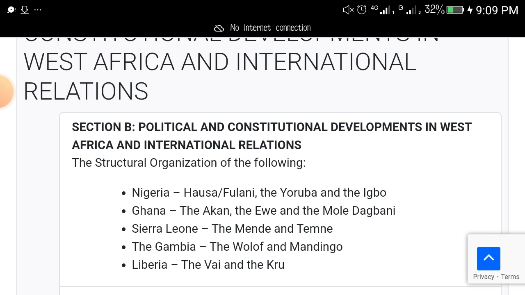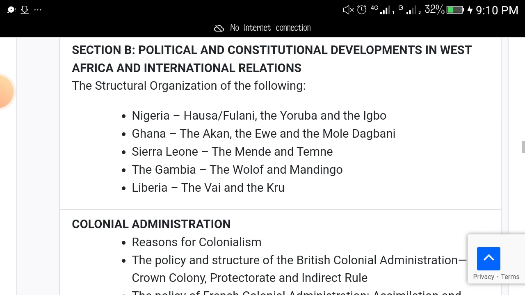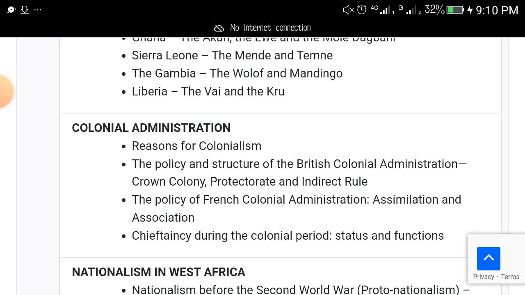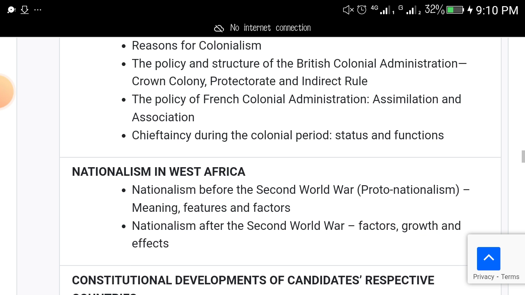So we have the structural organization of the following: Nigeria, Hausa Fulani, the Yoruba and the Igbo; Ghana, Sierra Leone, the Gambia, Liberia, depending on your country. Colonial administration. Under this topic: reasons for colonialization, the policy and structure of British colonial administration, the policy of French colonial administration, chieftaincy during the colonial period.